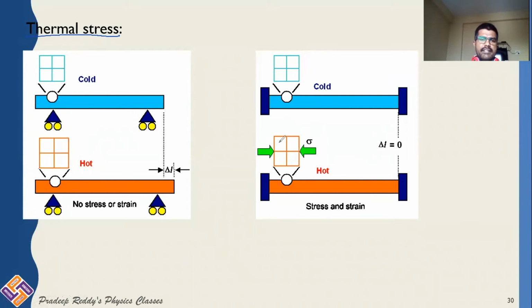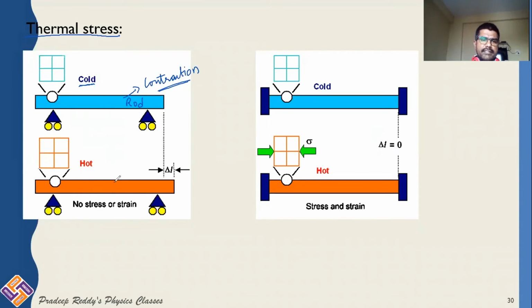What is meant by thermal stress? Let us learn this. See, we have a rod. This rod is in contact with a cold body. As the rod is in contact with a cold body, what would happen? It will undergo contraction. And there is no restriction for the contraction of the rod. The rod can freely undergo contraction in this first case.